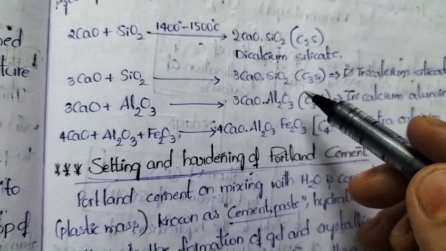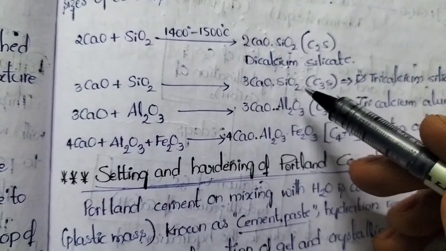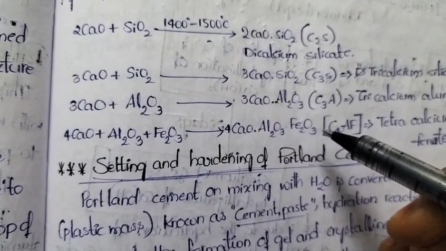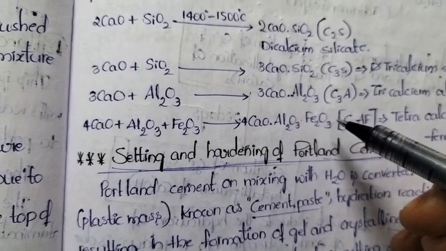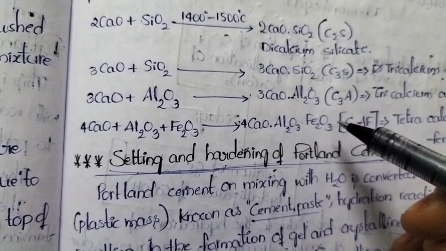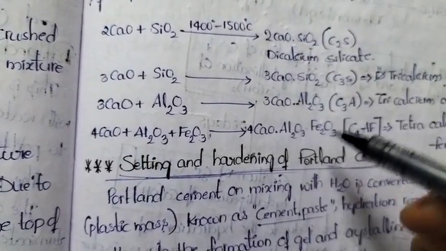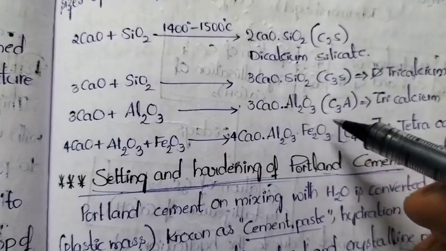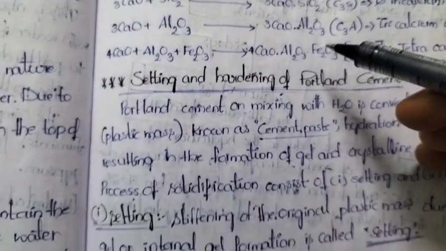Okay, to that Portland cement, which consists of dicalcium silicate, tricalcium silicate, tricalcium aluminate and tetracalcium aluminoferrate, we have to add water. That means whenever we add water to cement, the chemicals which are present in Portland cement, these four will react with water. You should remember that point.